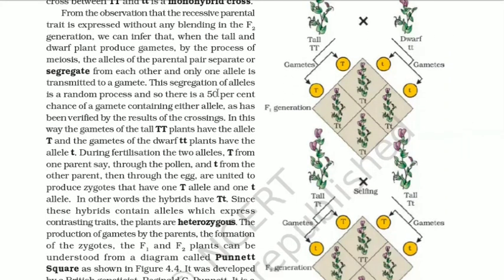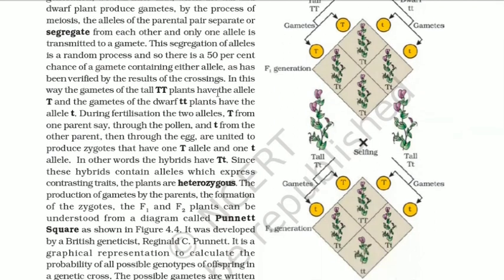From the observation that the recessive parental trait is expressed without any blending in the F2 generation, we can infer that when a tall and a dwarf plant produce gametes by the process of meiosis, the alleles of the parental pair separate or segregate from each other and only one allele is transmitted to a gamete. This segregation of alleles is a random process, and so there is a 50% chance of a gamete containing either allele, as has been verified by the results of the crossing.